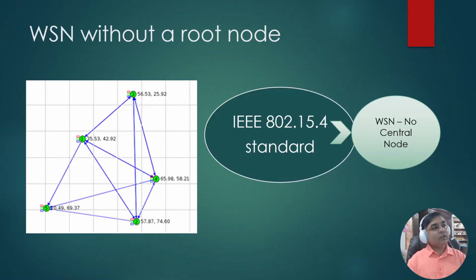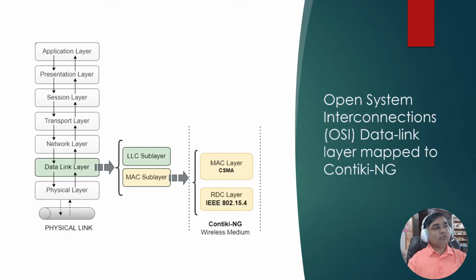So here I'm showing WSN without a central node, and actually we use the IEEE 802.15.4 standard as the underlying technology for simulating the WSN with no central node. And here I'm showing how it maps internally inside the network layer of Contiki NG.